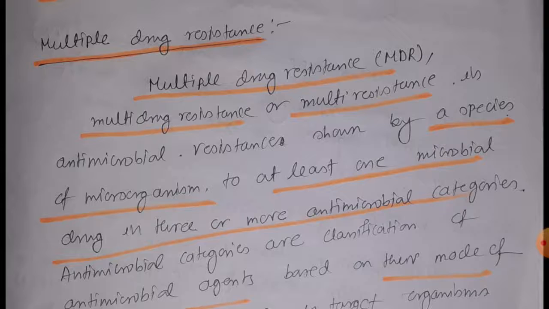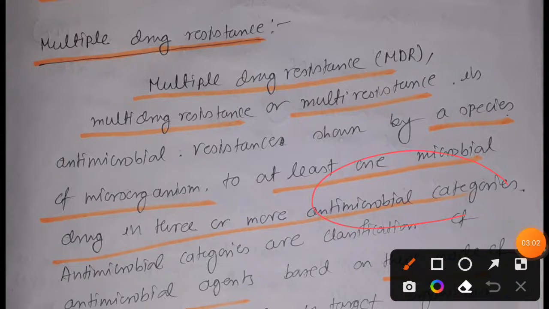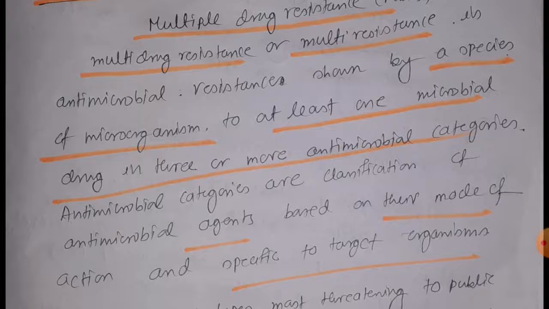Each antimicrobial category consists of different antibiotics that have a similar mode of action or similar target. Let's say we have categorized penicillin and amoxicillin in the same group.